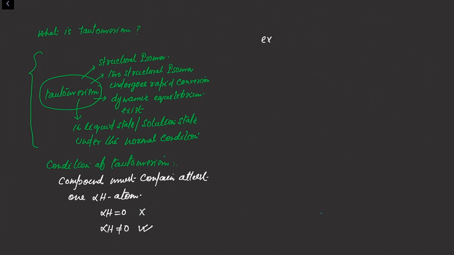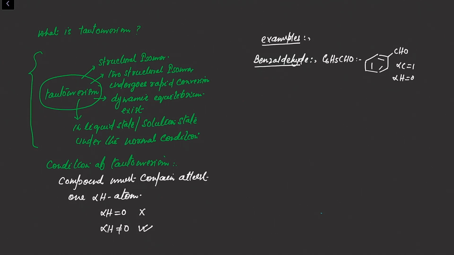Let us check some examples in which we can easily identify where tautomerism is possible and where it is not. First, benzaldehyde. The molecular formula of benzaldehyde is C6H5CHO. From its structural formula, it is clear that there is one alpha carbon in this molecule, but the alpha hydrogen count is zero. So this molecule will not show tautomerism.